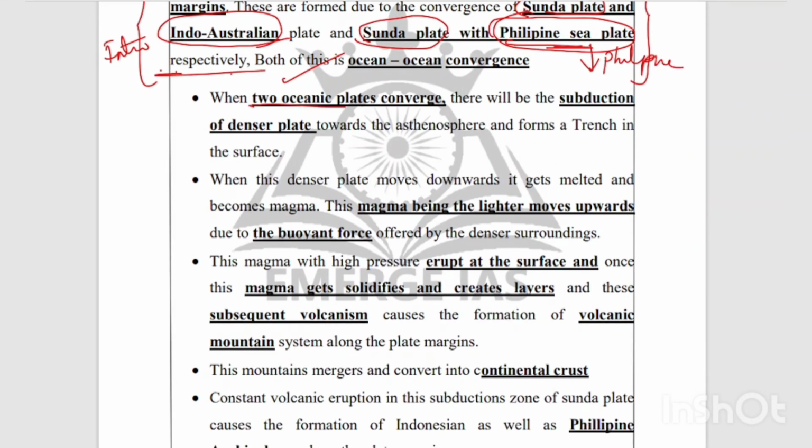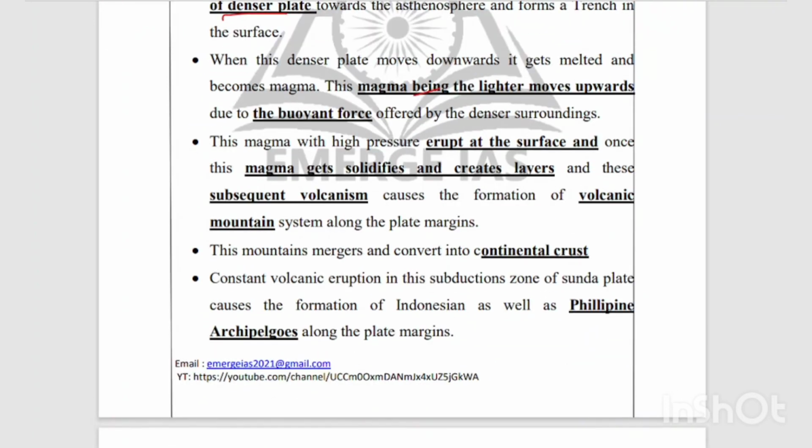Like, two oceanic plates converge, there will be a subduction of the denser plate, and it will reach the asthenosphere and form a trench on the surface. Then the subducted denser plate reaches the magma and also gets melted, and the magma moves upward due to buoyant force, because of the denser surroundings of the magma. And the next thing is the magma which reaches the surface will solidify and create a layer. Such subsequent volcanism causes the formation of a volcanic mountain system along the plate margin.